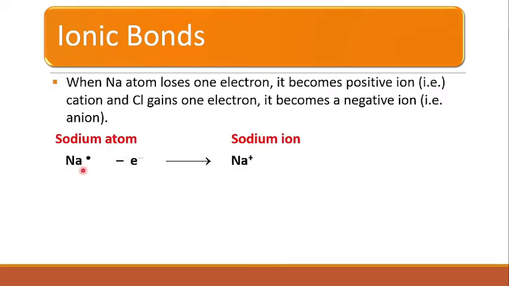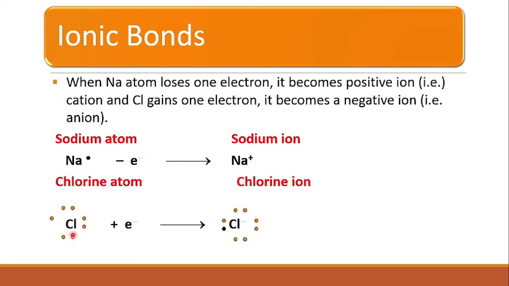So we can see the sodium atom has one electron in its outermost shell. When it loses this electron, it becomes a sodium ion. And chlorine has 7 electrons in its outermost shell, and when it receives one electron from the sodium atom, it will become a chloride ion, Cl minus, right?